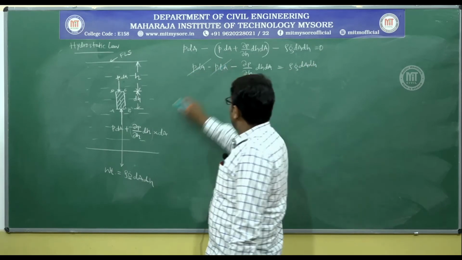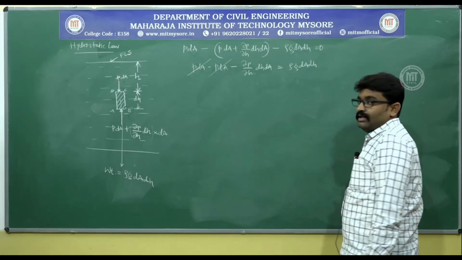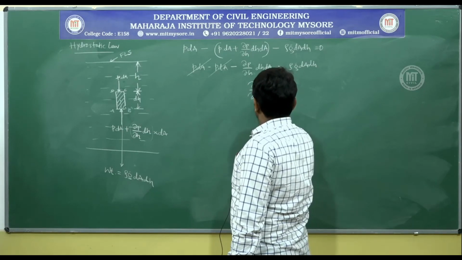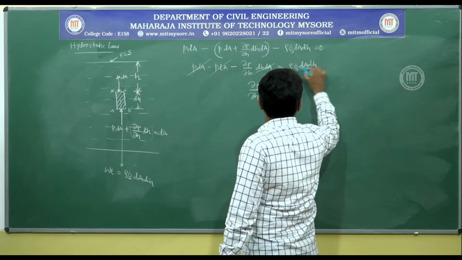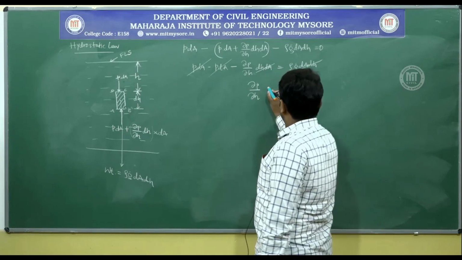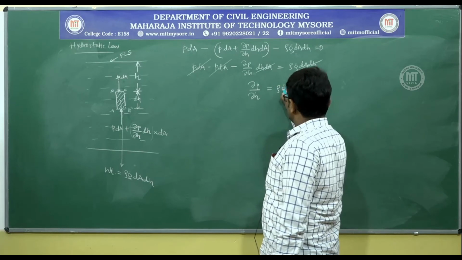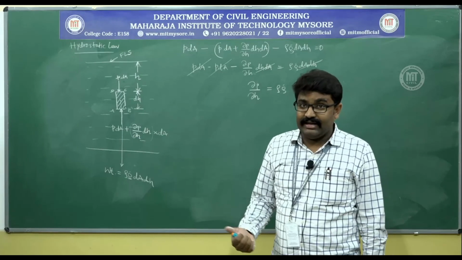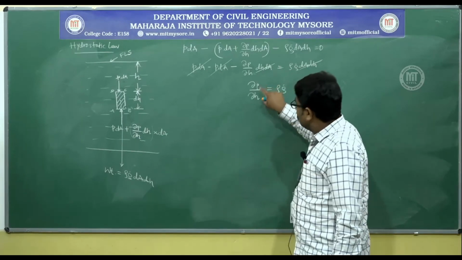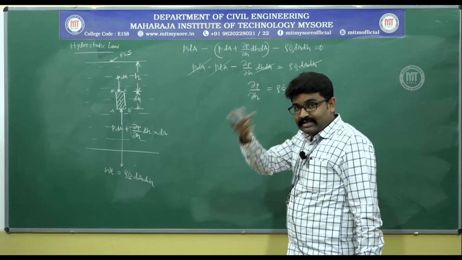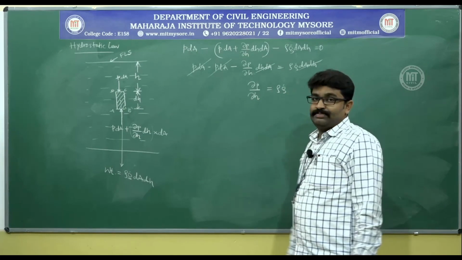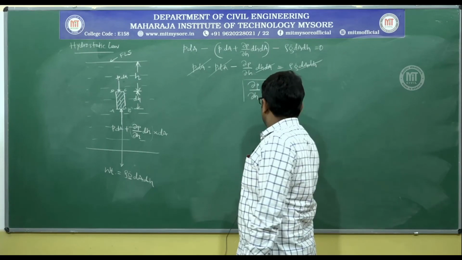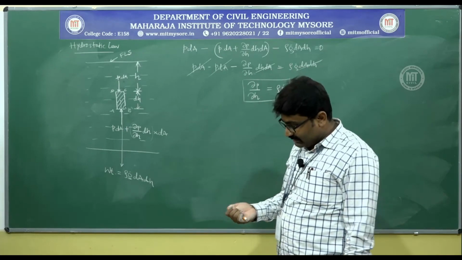Now PdA minus PdA gets cancelled. So you are left with dou P by dou H, in fact dH and dA get cancelled on either side, dou P by dou H is equal to rho g. This is the definition of the hydrostatic law. It stated that the variation of pressure with respect to depth is always incremental and must be equal to the specific weight at that given point. We have already proved what the hydrostatic law is, but it does not end here.